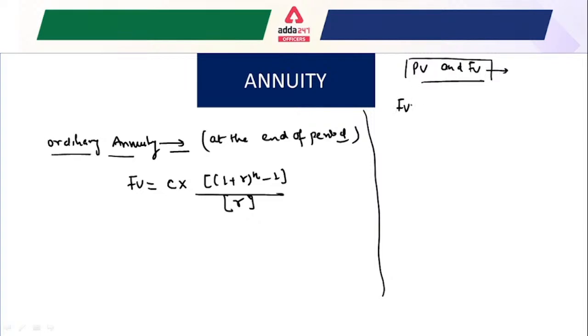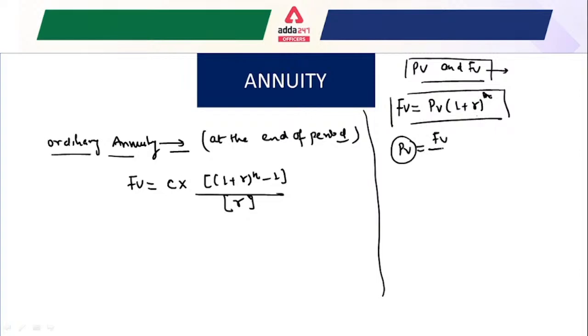The formula for future value is equal to present value multiplied by (1 plus r) to the power n, where r denotes the rate of interest and n denotes the number of time periods, right? You can also calculate the present value from future cash inflows: future value divided by (1 plus r) to the power n. So these two formulas are very important.